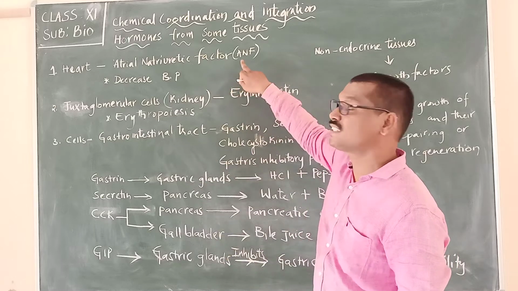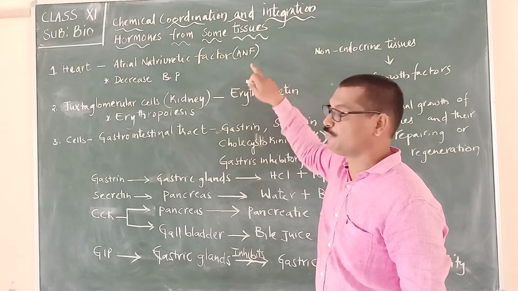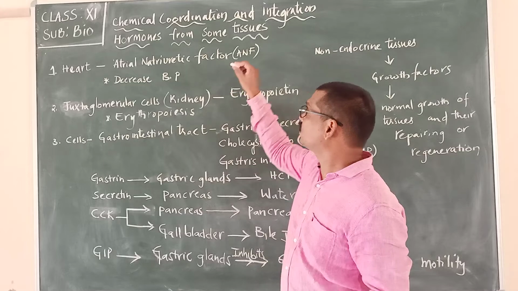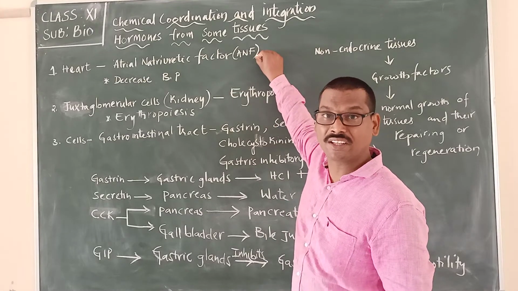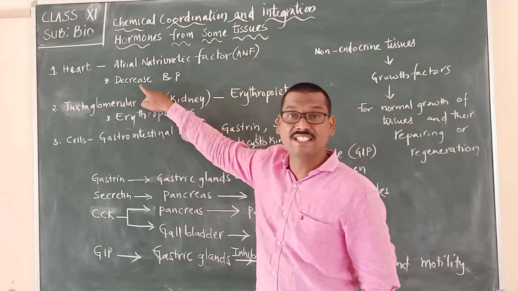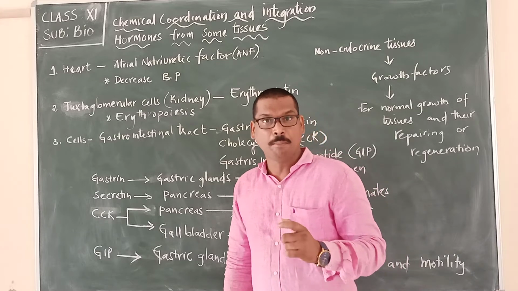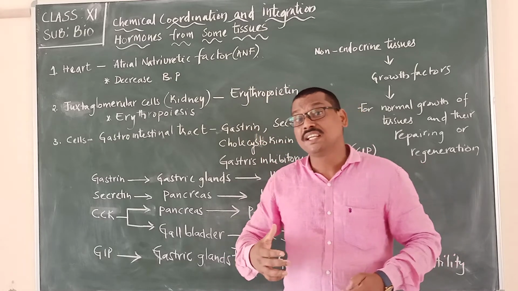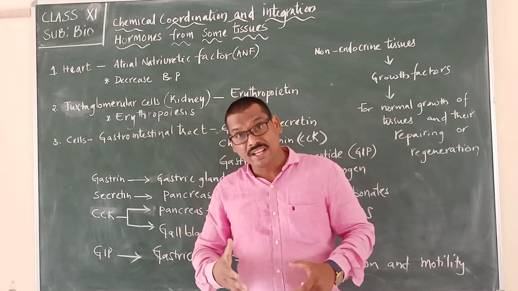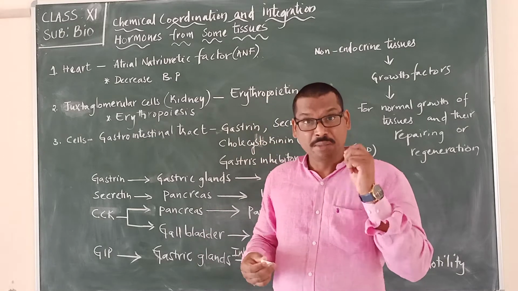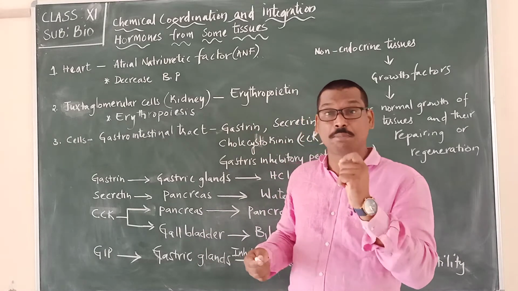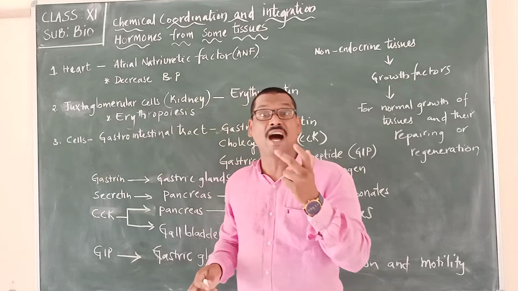In short, we call it ANF. The main function of this hormone, atrial natriuretic factor, is to decrease blood pressure. When there is an increase in blood pressure, it is immediately sensed by the walls of the heart.